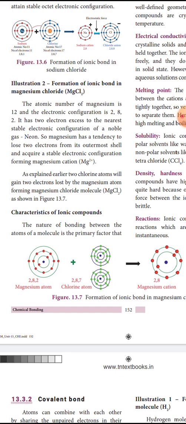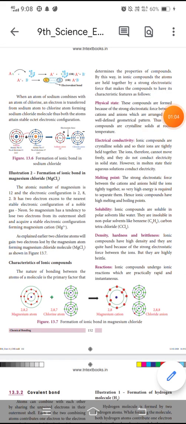Now see here, an ionic compound is made up of metals and non-metals. The metal loses electrons and becomes a positive ion. The non-metal gains electrons and becomes a negative ion.